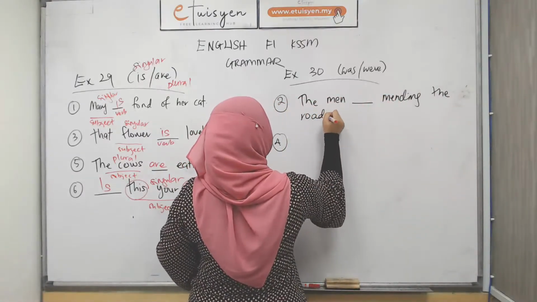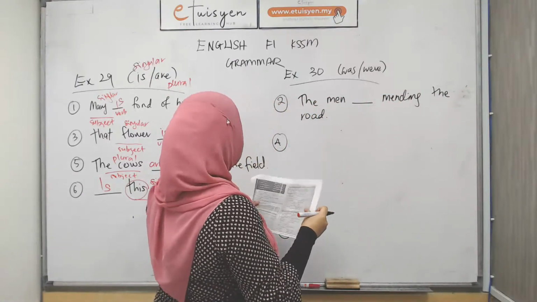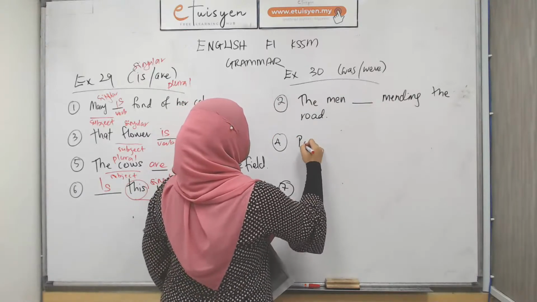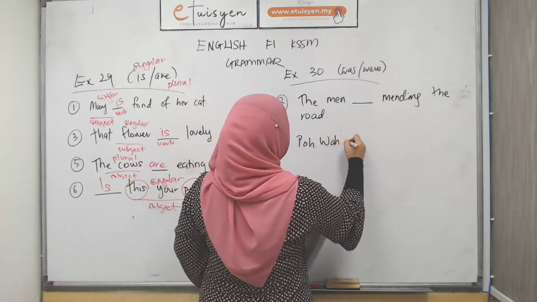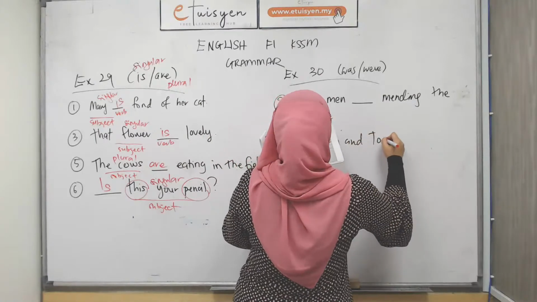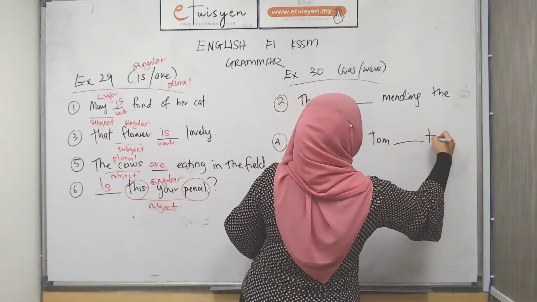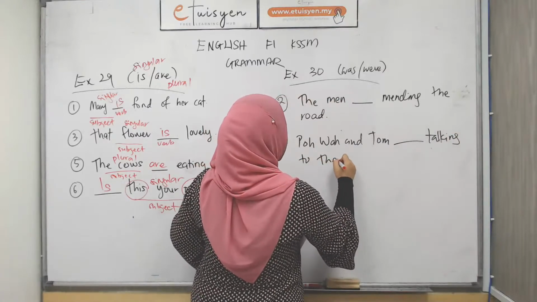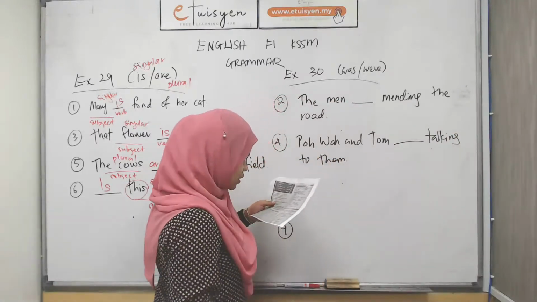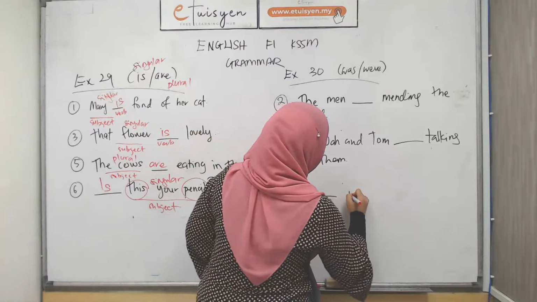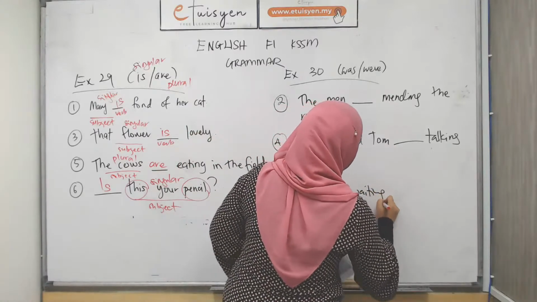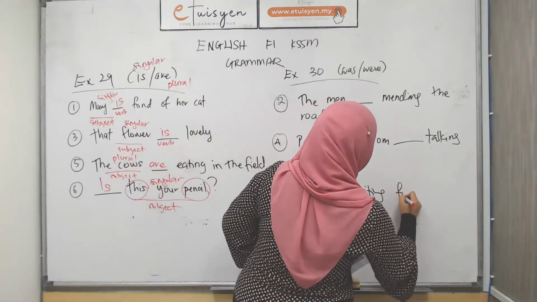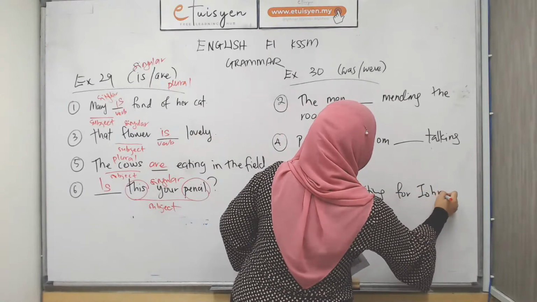Okay, so that's number 2. Number 4 is Pohwa and Tom blank talking to them. Number 7, I blank waiting for John.